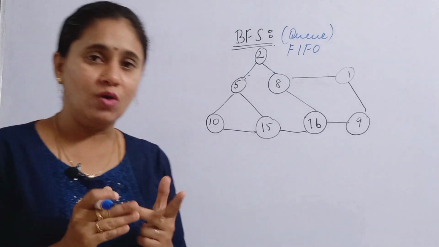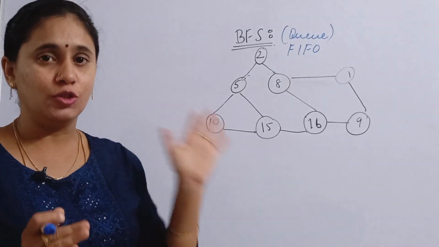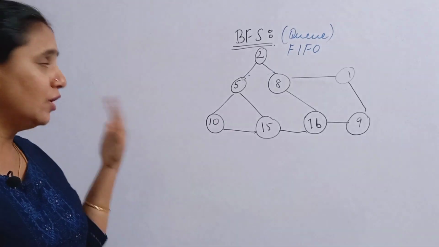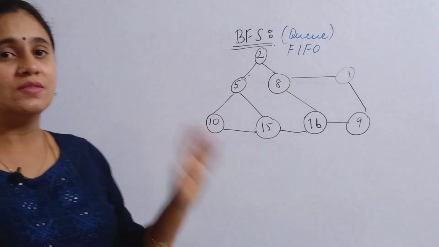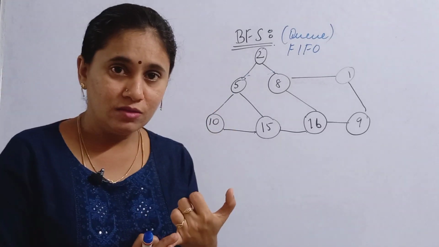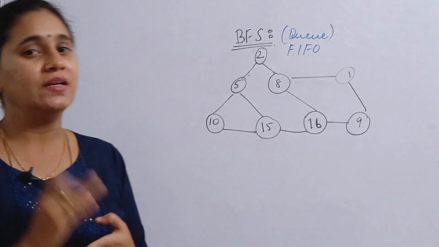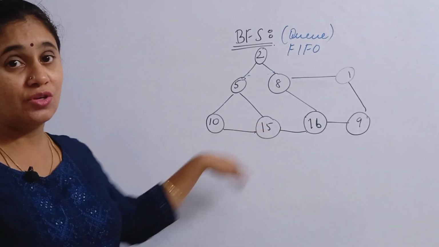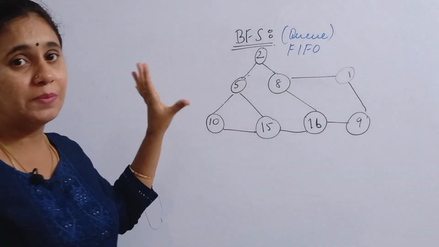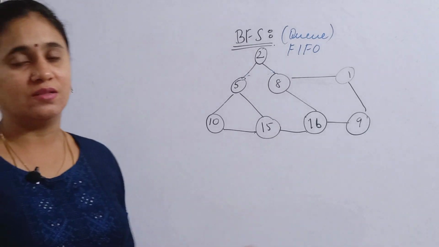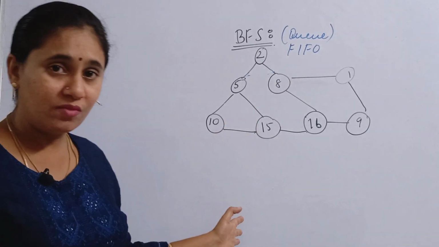Once you have found them, you are going to add all those vertices inside the queue. Then we are going to display it. So we are going to see that process in sequence: select a node, find its adjacent vertices, add them to the queue and display. We consecutively repeat this until all the vertices present in the graph have been visited. Okay friends, shall we proceed to problem solving?